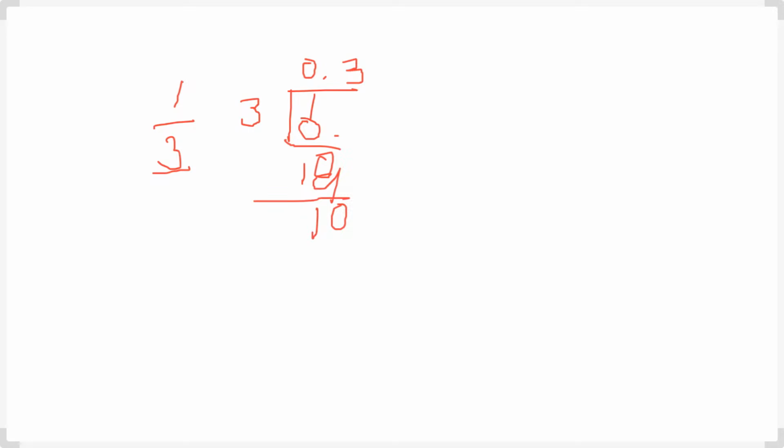So here also 3 threes are 9. Here 10 minus 9, 1, and 10 comes automatically again. 3 threes are 9.